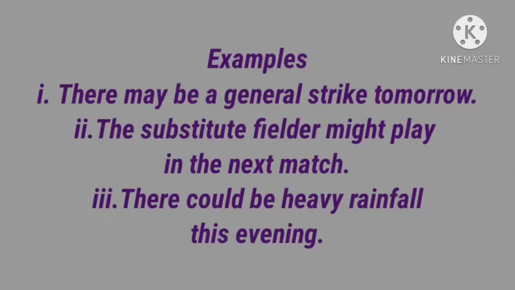Next example: the substitute fielder might play in the next match. So, there is also a possibility. There could be heavy rainfall this evening. So, there is a possibility of heavy rainfall. We use could here. May, might and could to denote possibility.